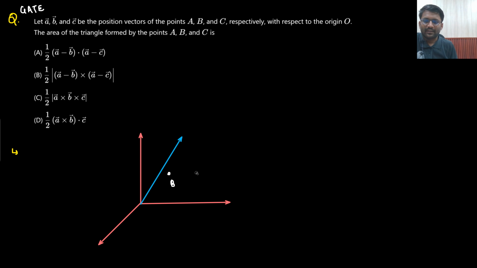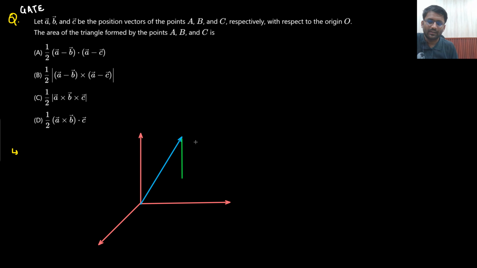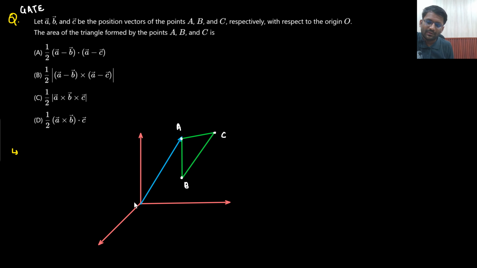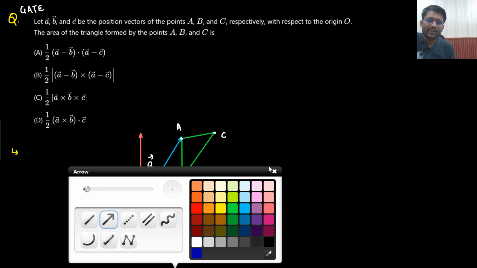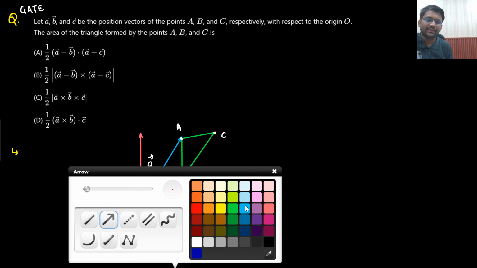let's do one thing. Let's make a triangle in a bit different way. This is how I am making a triangle. This is your A point, this is your B point, and this is your C point. So this is your A vector. What is your B vector? This is your B vector. And what is your C vector? This is your C vector.